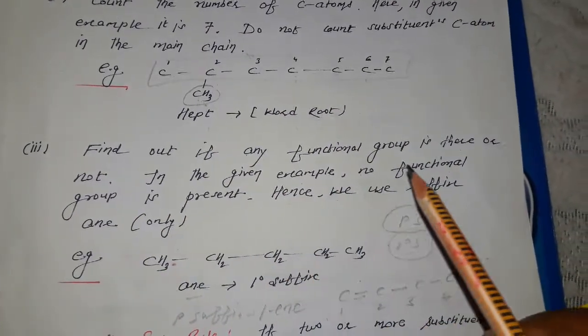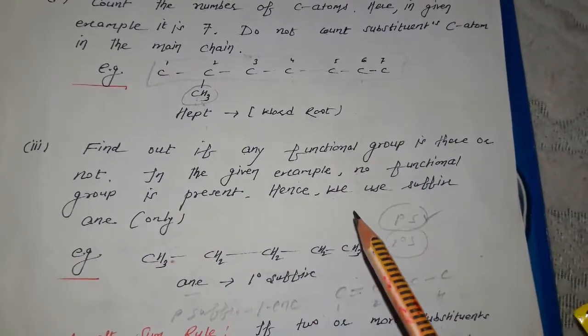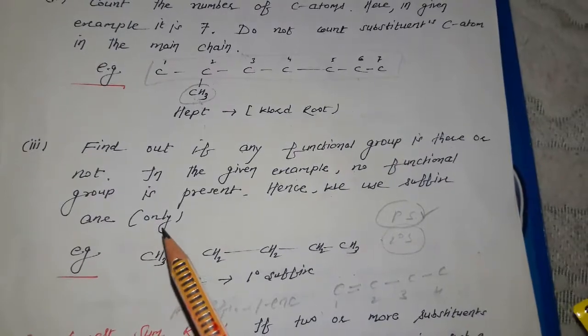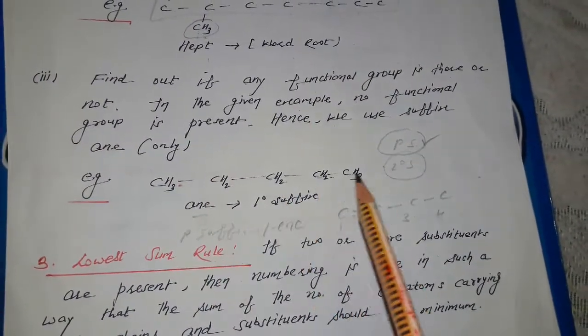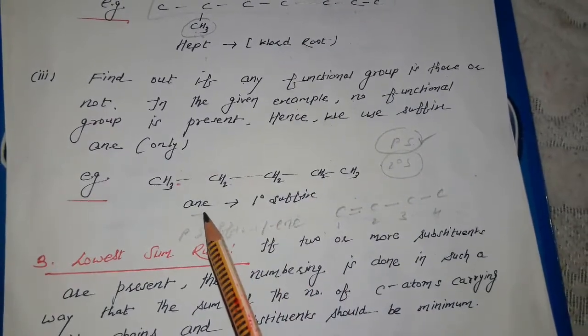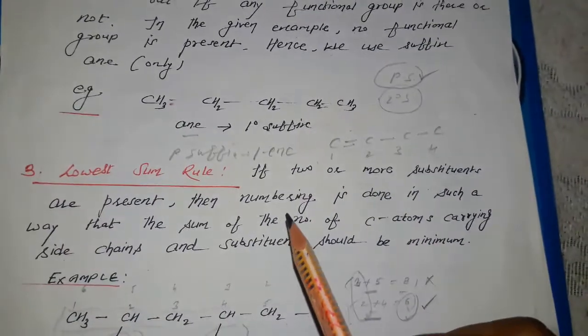Find out if any functional group is there or not. In the given example, no functional group is present. Hence, we use the suffix "ane" only. So, this example is given. So, for single bond linkage, the 1 degree suffix is "ane." Lowest sum rule. Already told you in the second rule.